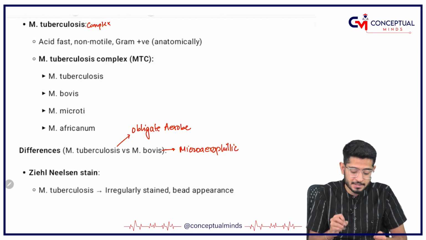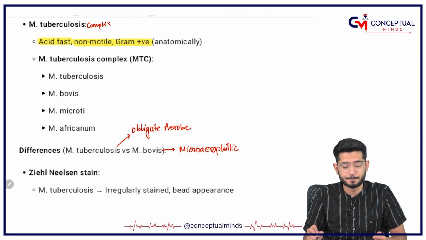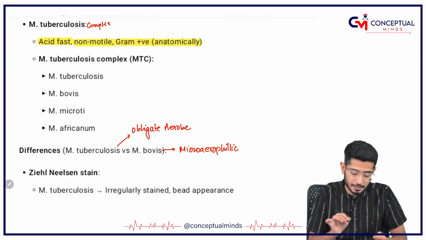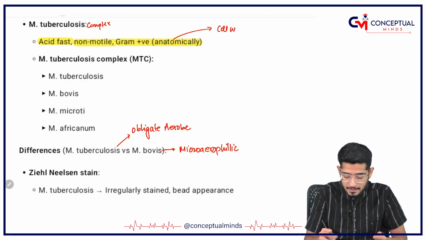It is a complex of acid-fast, non-motile, gram-positive bacteria anatomically. That means if you go into the anatomy of gram-positive bacteria, just like looking at their cell wall, they are gram-positive, but they don't take up gram stain, or you can say they are lightly gram stained.